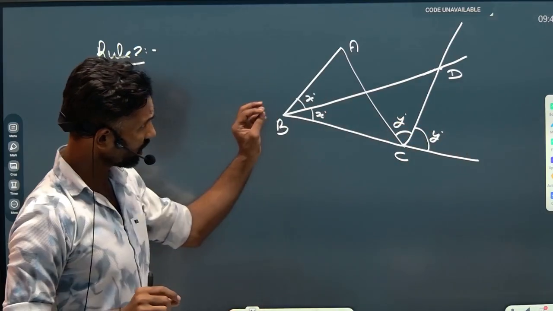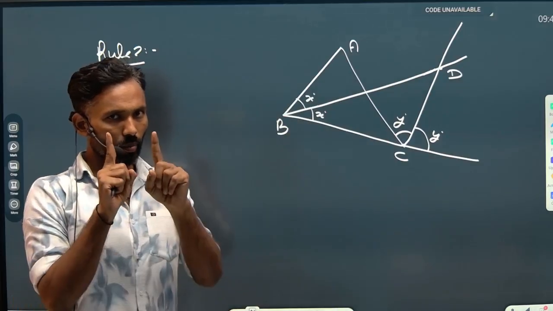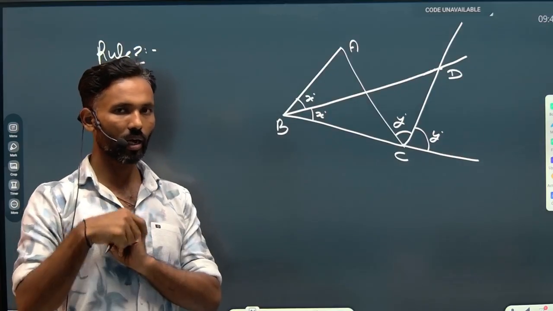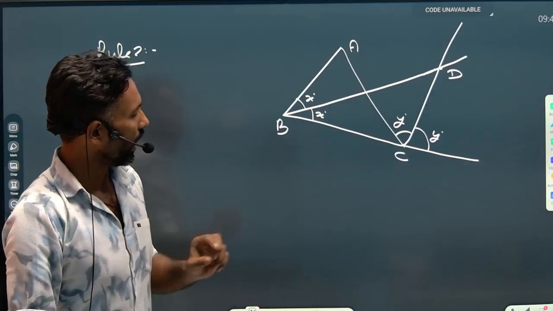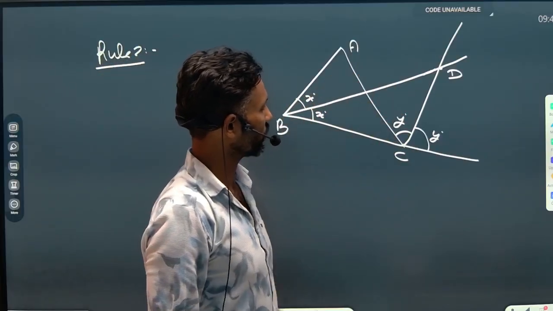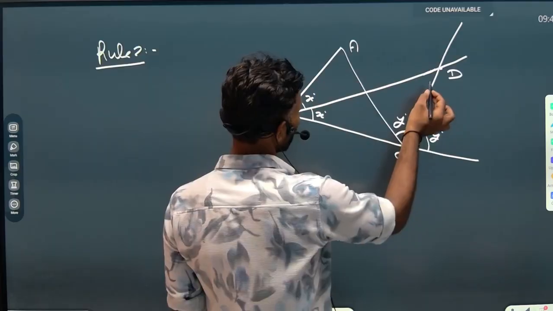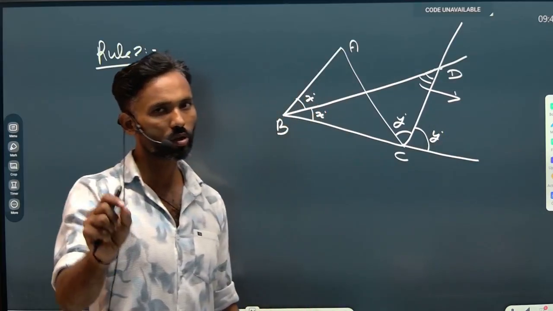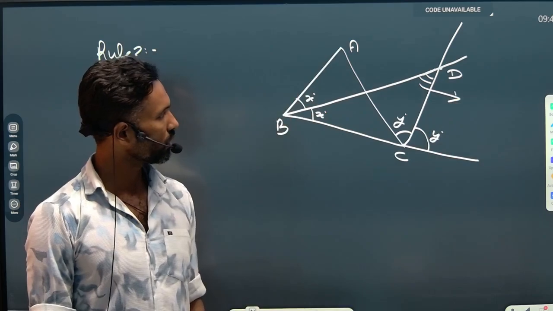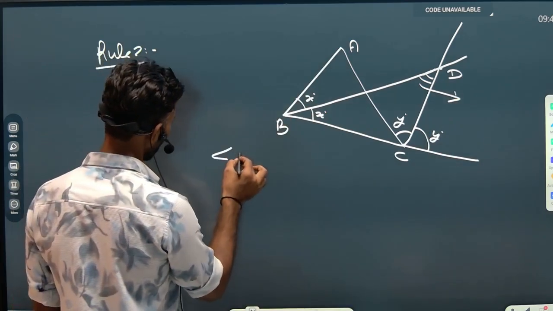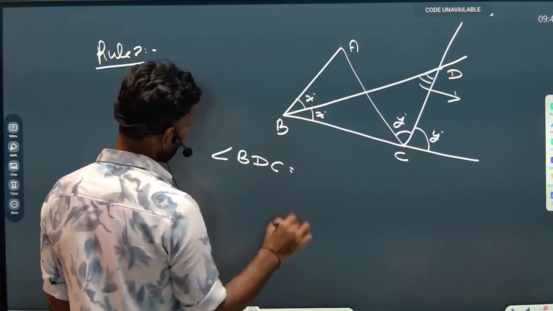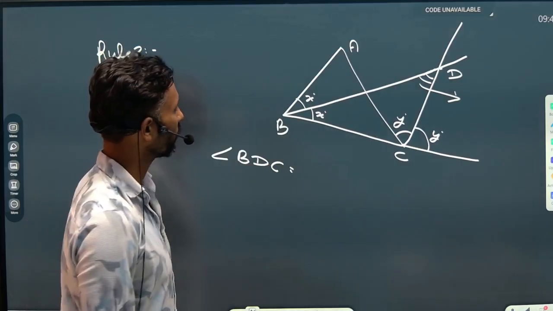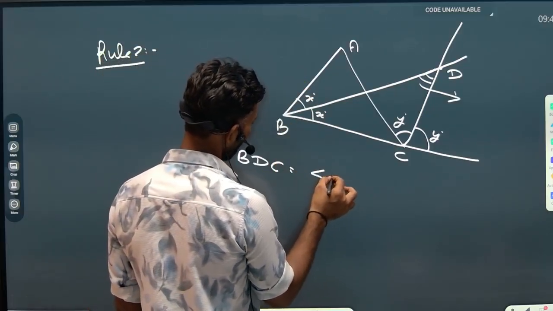Now in the given figure, bisectors of two different angles are drawn. One is an interior angle bisector and the other is an exterior angle bisector, and these two bisectors intersect each other at point D. The examiner is going to ask you the value of the angle constructed at the intersection point of both angle bisectors. So what will be the value of angle BDC? Listen to me carefully. The value of angle BDC will be equal to half of angle A, angle A by 2.